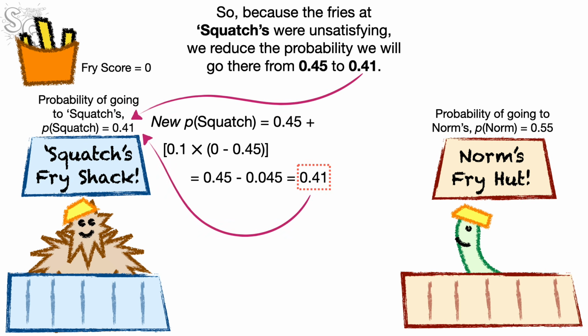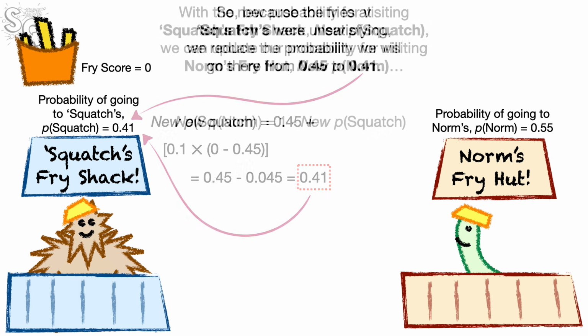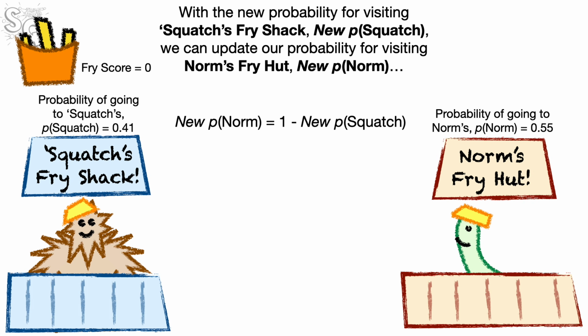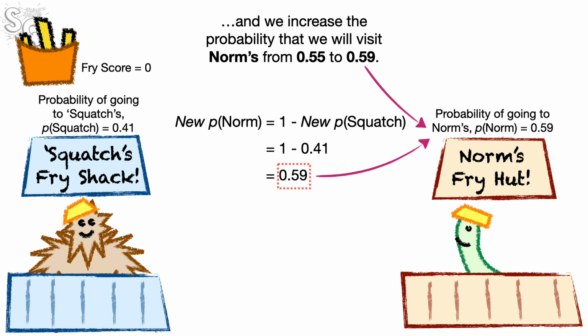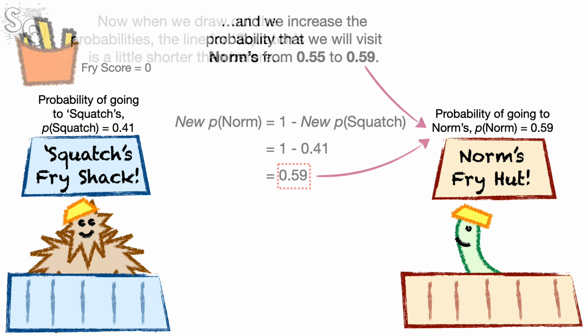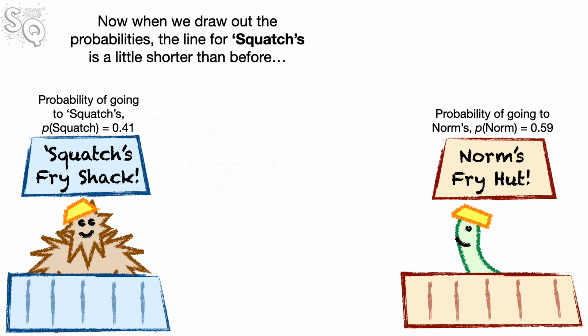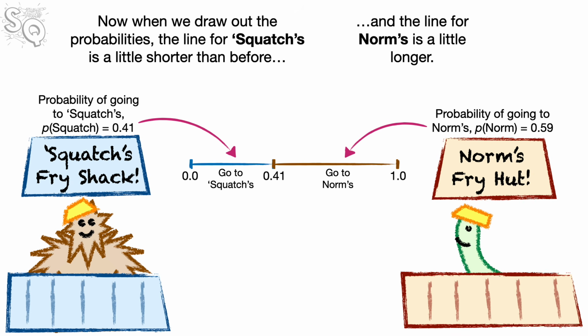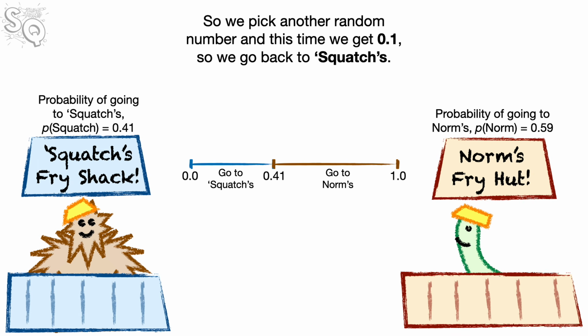With the new probability for visiting Squatch's Fry Shack, new P Squatch, we can update our probability for visiting Norm's Fry Hut, new P Norm. And we increase the probability that we will visit Norm's from 0.55 to 0.59. Now when we draw out the probabilities, the line for Squatch's is a little shorter than before, and the line for Norm's is a little longer. So we pick another random number, and this time we get 0.1, so we go back to Squatch's.